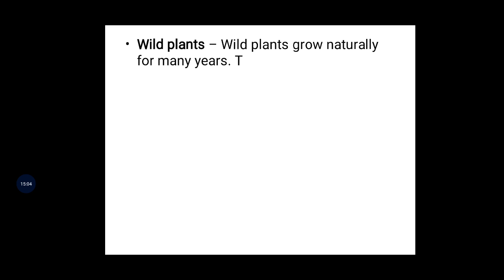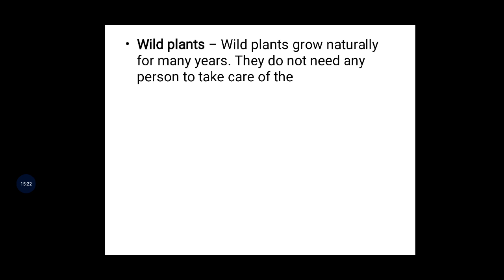This kind of wild plant means no one takes care of the plants. They grow directly, without seeds being sown, without watering, without any care. You just observe that these kinds of plants grow indirectly in our day-to-day life.